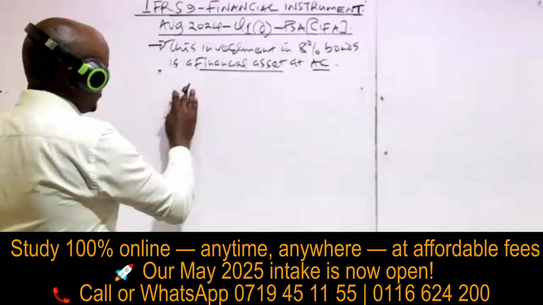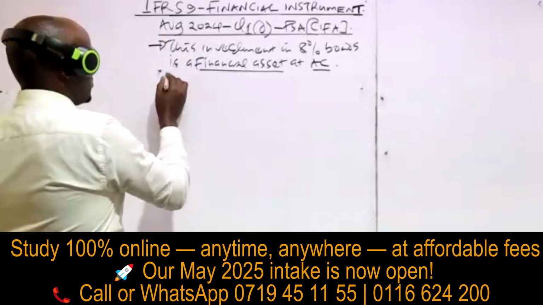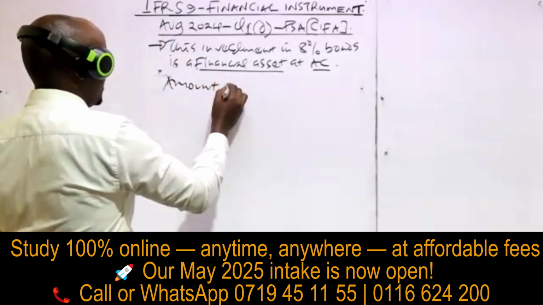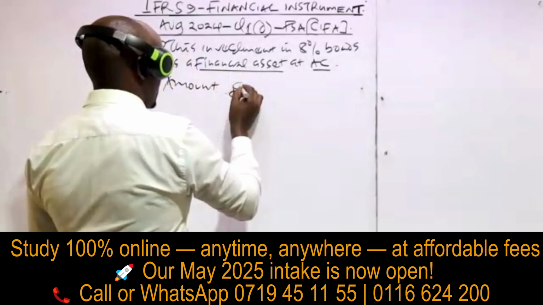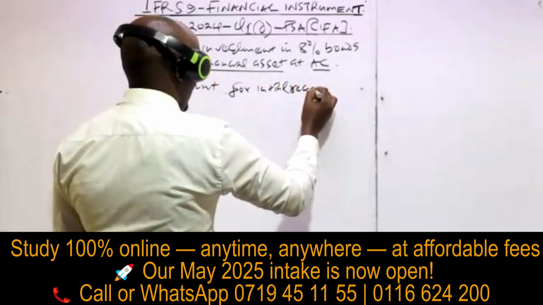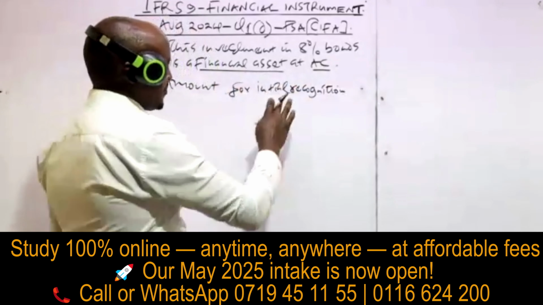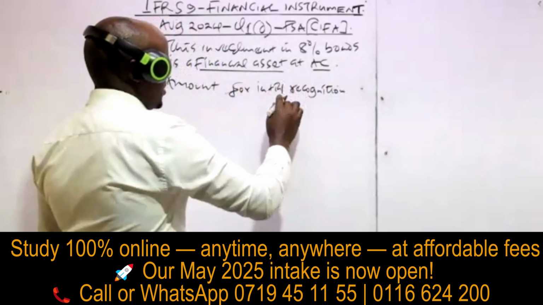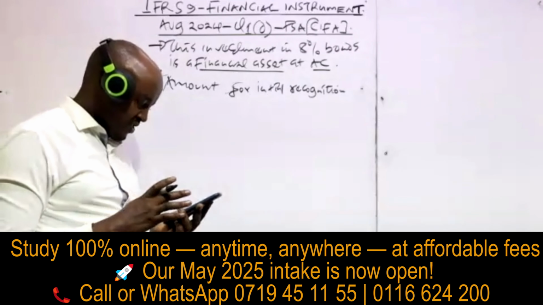And actually we said once you're able to do that, then you need to proceed and determine the amount for initial recognition. This is what we did in the other question. The amount for initial recognition is the amount at which this particular financial asset was initially supposed to be recorded in the books of account of this company.